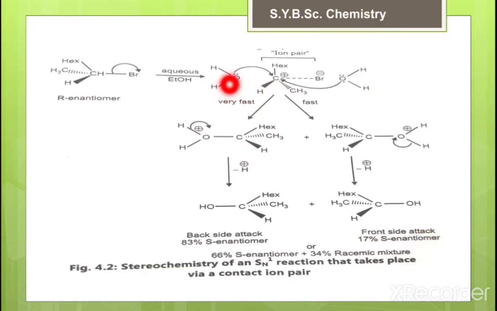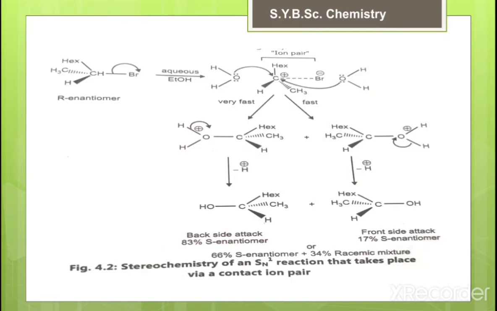When the nucleophile attacks from the back side, it is a very fast step. Again minus H plus, and the backside attack gives 83% S enantiomer, or sometimes 66% S enantiomer plus 34% racemic mixture. That means overall we finally get the racemic mixture.